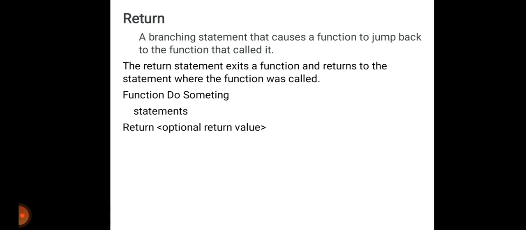Return statement. The return statement is also a branching statement that causes a function to end and returns to the statement where the function was called. Means what? The return statement exits a function and returns to the statement where the function was called. This statement ends the execution of a function and returns control to the calling function. Also, execution resumes in the calling function at the point immediately following the call.